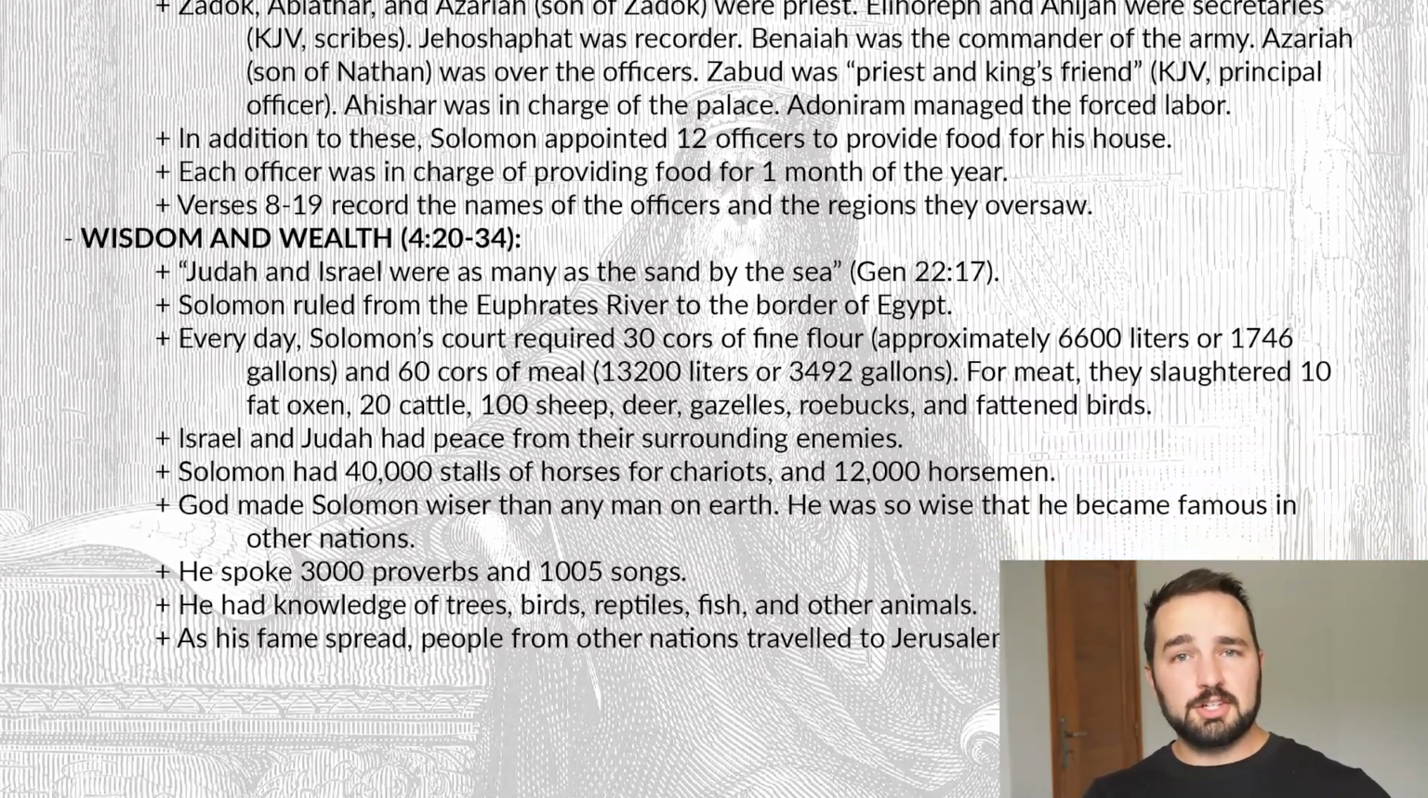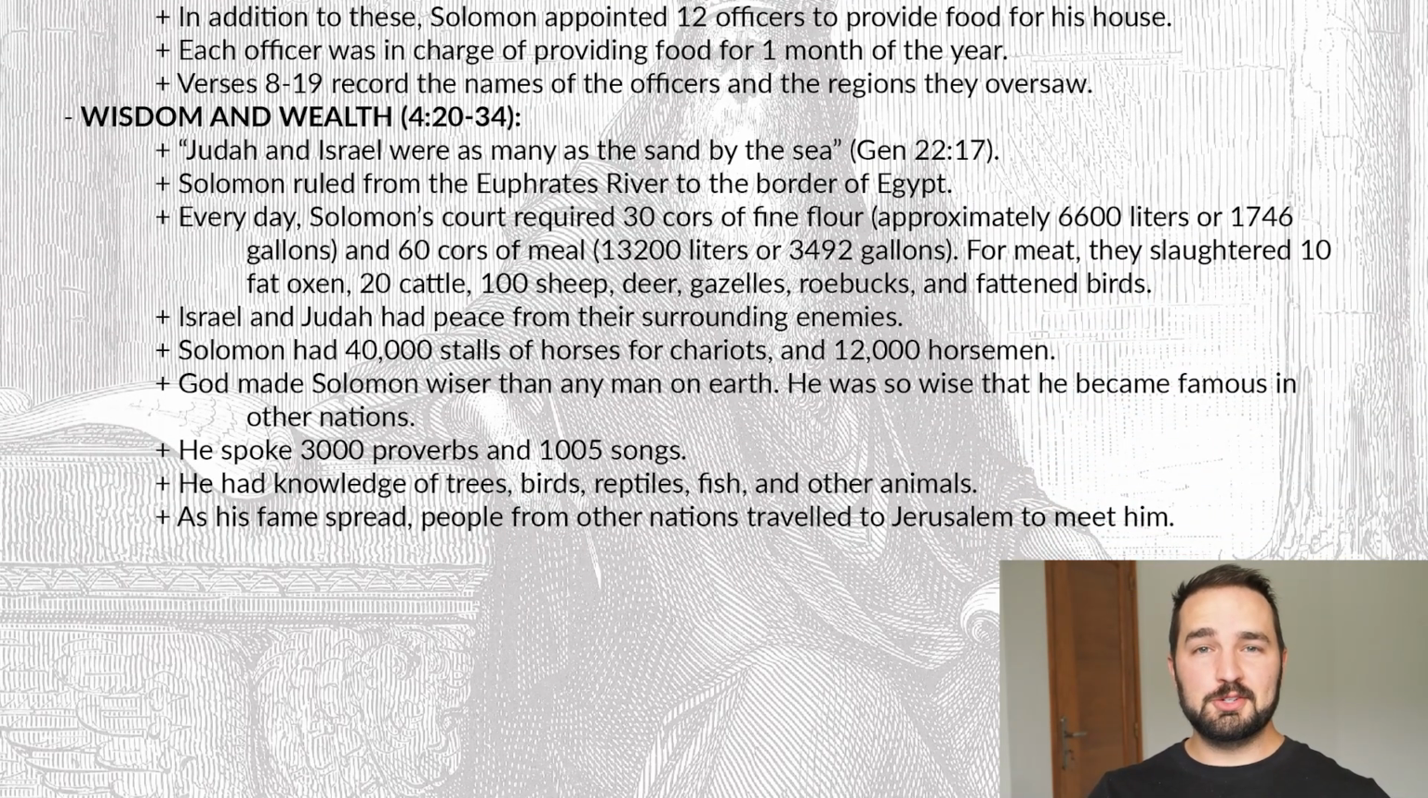Now, I have to say that section number 2 is maybe a little bit more interesting to read and think about. Wisdom and wealth is what I've titled the section, verses 20 through 34. The text says this as it opens this section. Judah and Israel were as many as the sand by the sea. And I have a reference there to Genesis chapter 22, verse 17. And I think this language is intentional, that the people in this nation, the nation that descended from Abraham, they were as many as the sands of the sea.